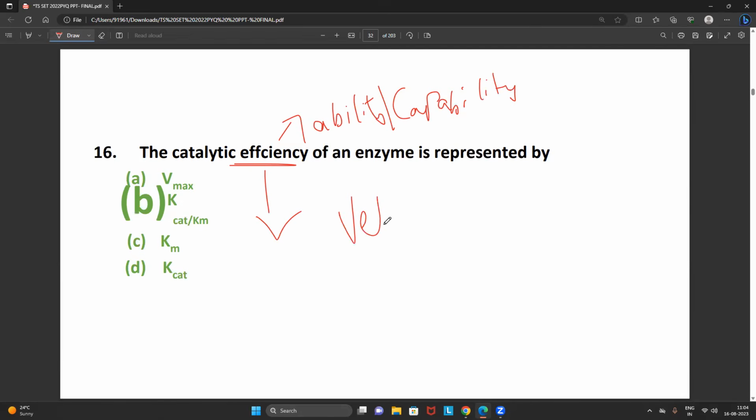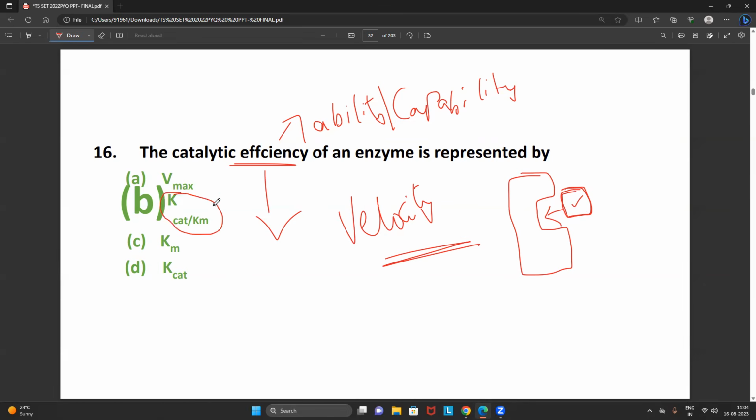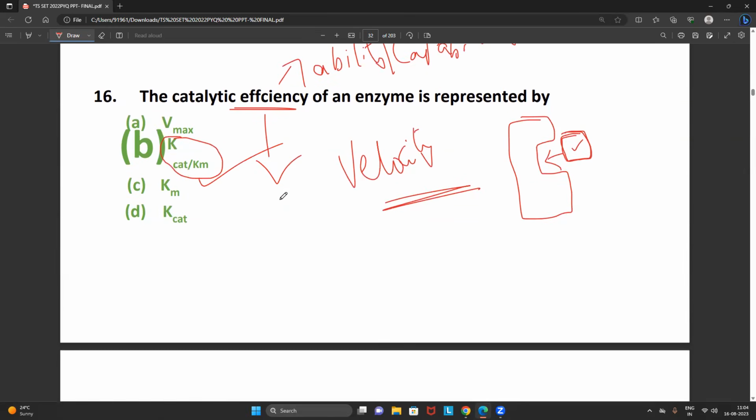Catalytic efficiency is always talking about the velocity, the speed at which the enzyme will combine with the substrate molecule. So this is a substrate molecule. This is an active site of the enzyme. At what rate this particular enzyme associates with the substrate. That is explained by Kcat/Km. I want you to always remember this particular concept, friends.